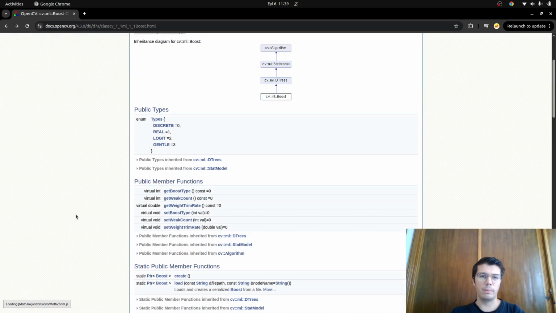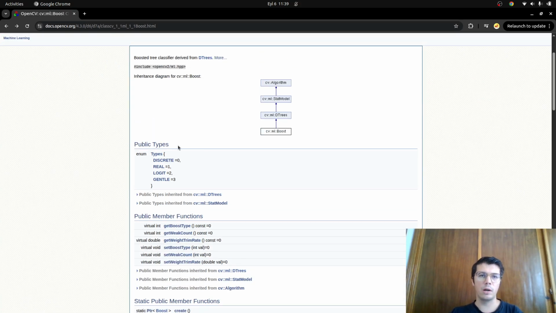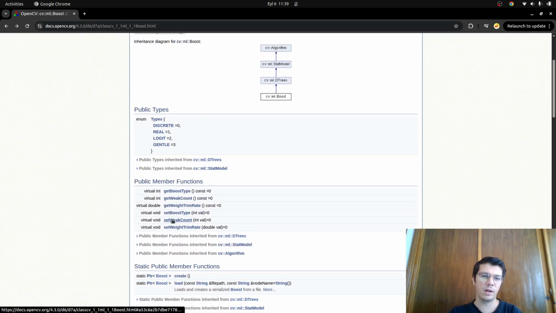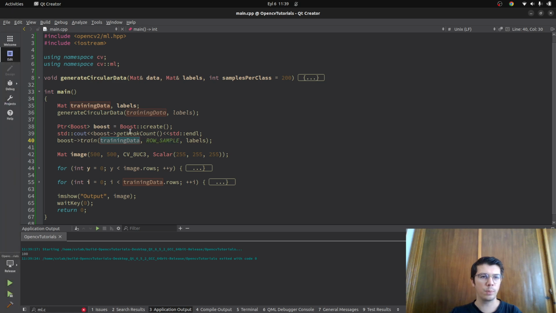Hi everyone, welcome back. In the previous video we learned how to initialize this boost ML class. Also we compared it with the other ML classes we have learned, and in this video we are gonna check these three functions with these three parameters, which are the boost type, weak count, and the weight trim rate. Actually we can directly switch to the code part.